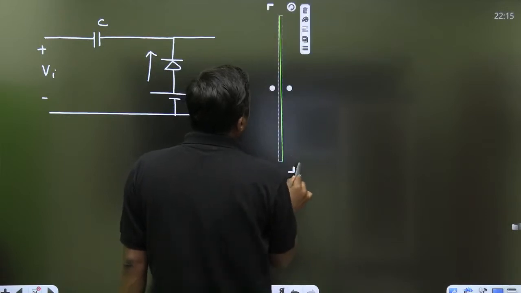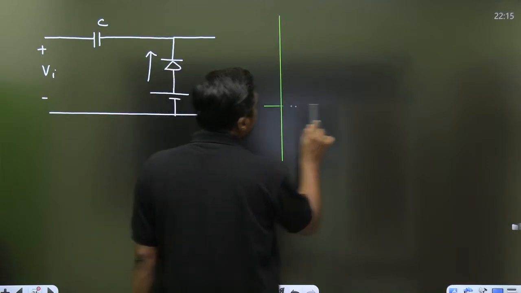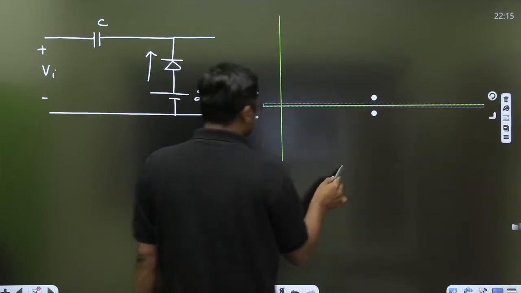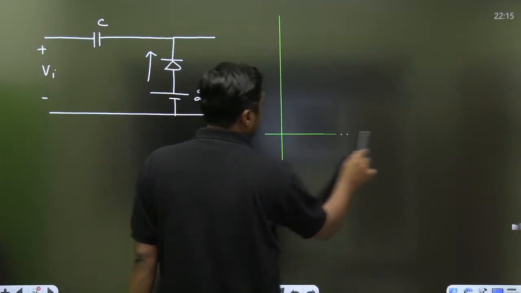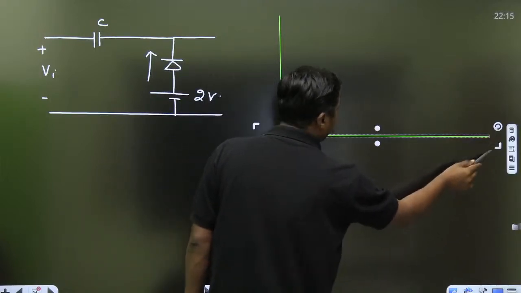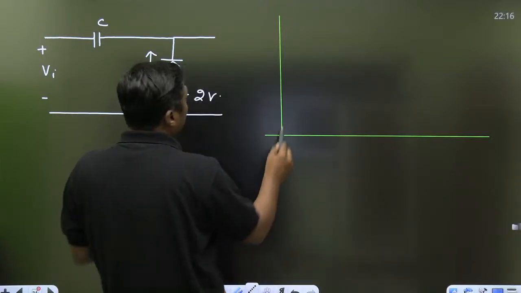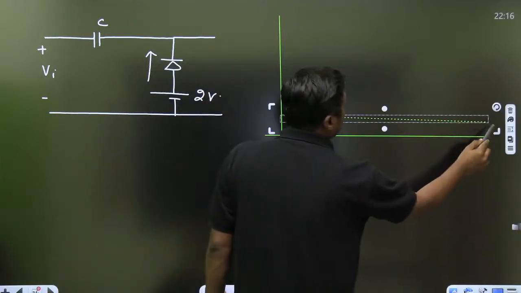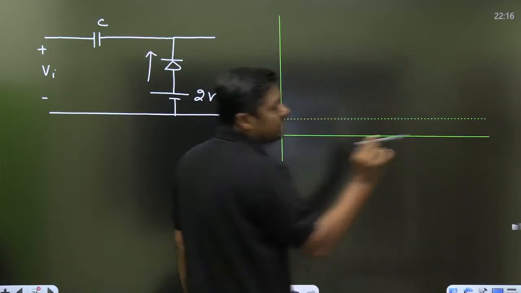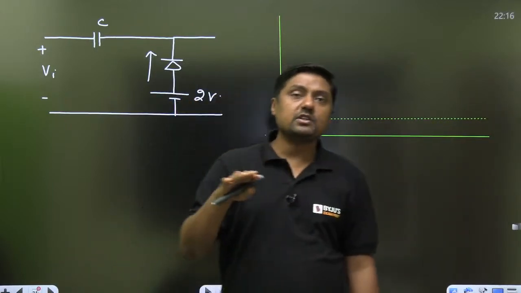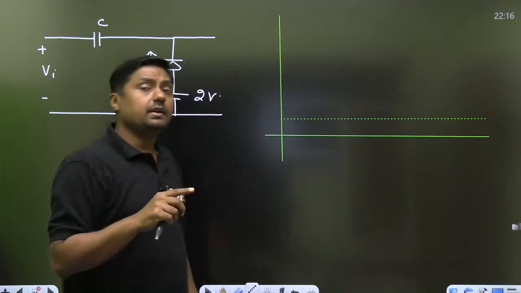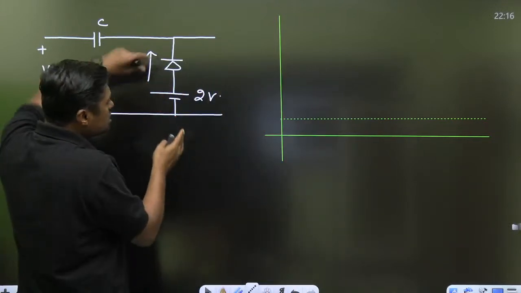I am directly giving you the output. First of all, draw the reference level. What is the reference level here? 2 volt. Reference level is 2 volt. Remember, right? First of all, draw the reference level, 2 volt. Second, what is the swing?